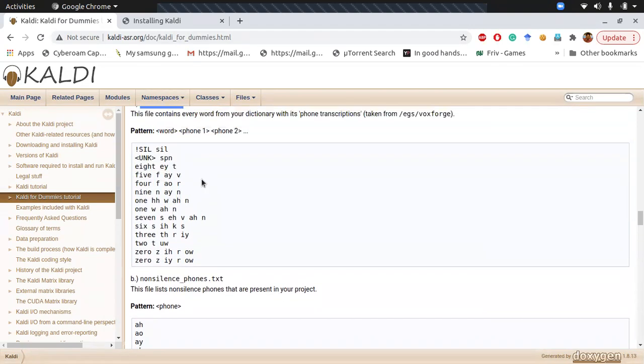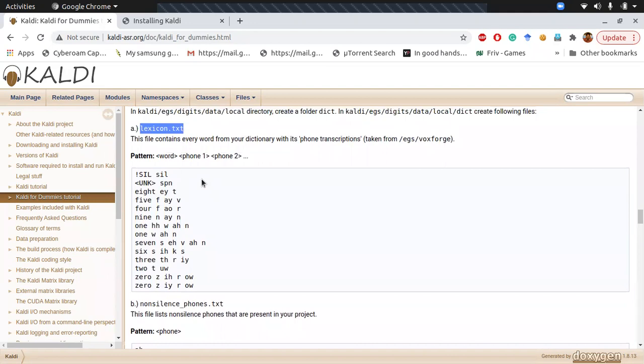Any doubt in this? Just look at this and tell me if there is any doubt.